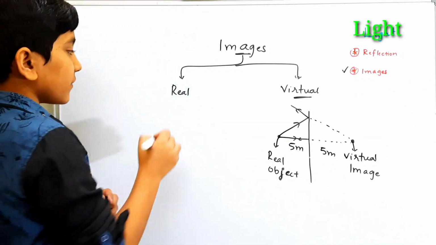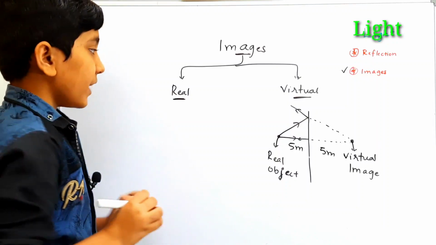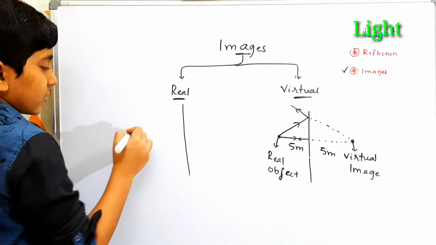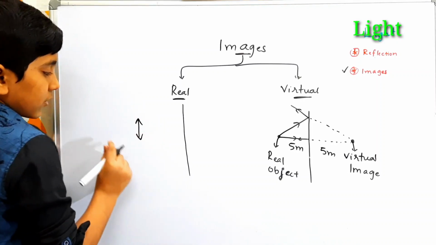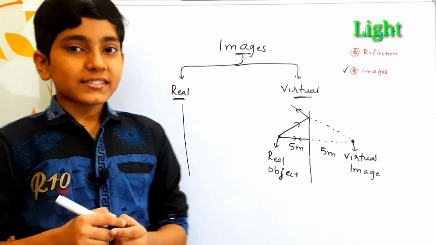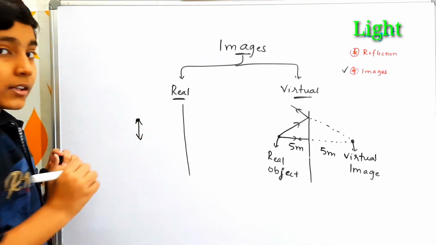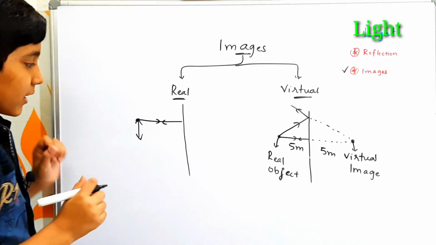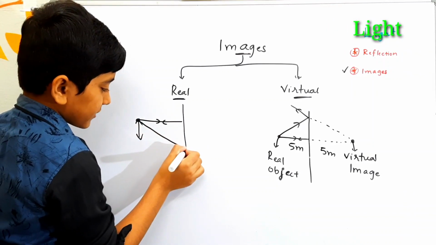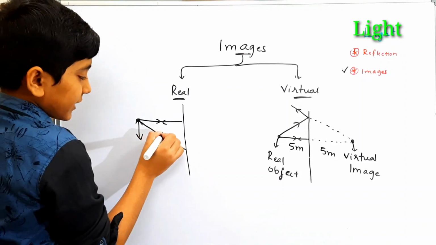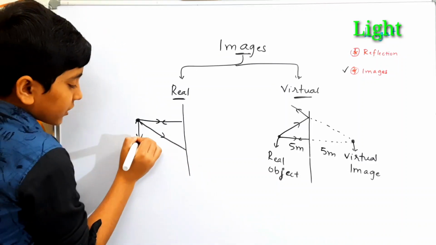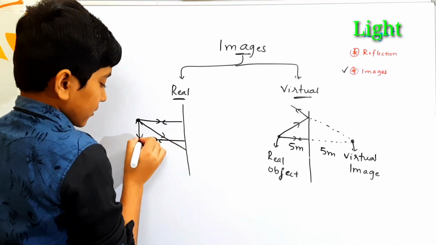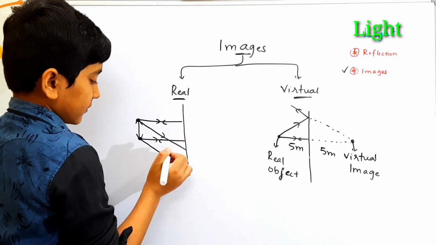Looking at the formation of the real image, firstly we have to consider a plane mirror again. Now let's say the object is looking somewhat like this. At the top of the object the light rays start, one goes perpendicular to the plane mirror, another one goes towards the south direction, towards the bottom. Looking at the bottom, it is also in the same way. One goes perpendicular, another one goes to the bottom.